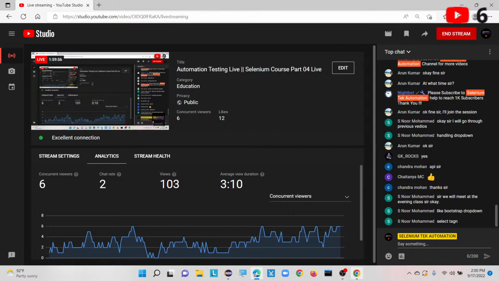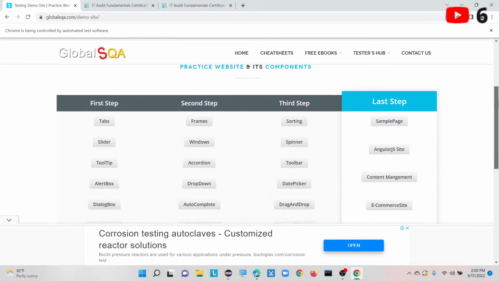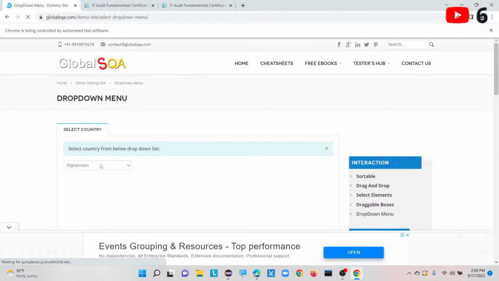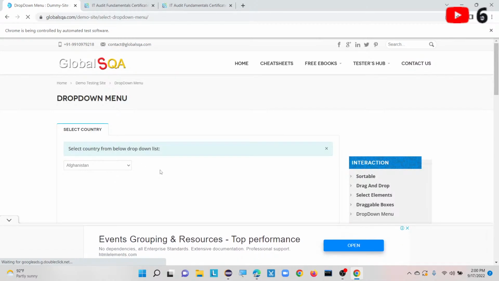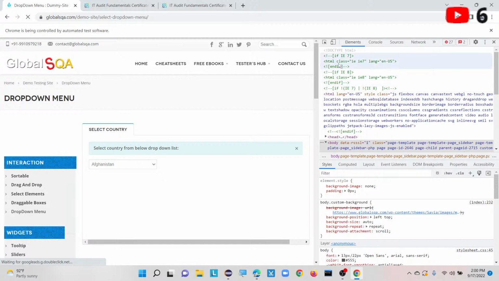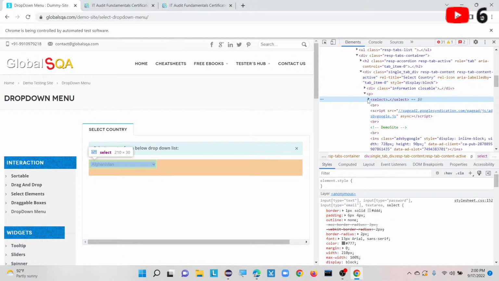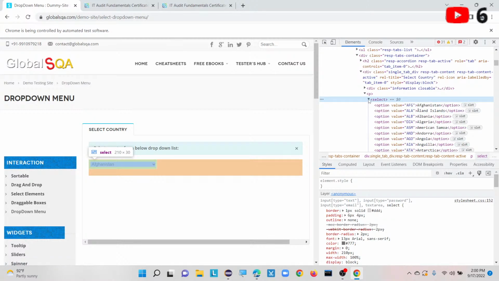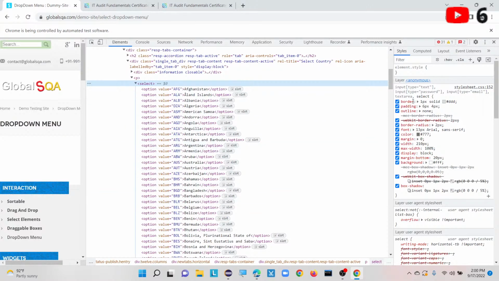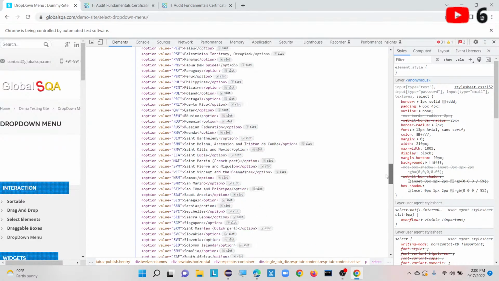I will show you an example here. Let me go to where I have automated this drop down previously. If I inspect this one, it is containing one tag name, called select tag name. This is a select tag name where it is having different options, these many options that the drop down consists of.